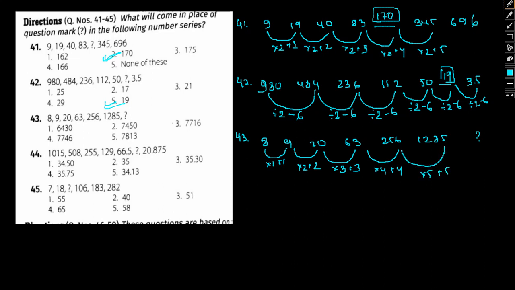So far this is satisfying. 256 into 5 plus 5 is 1285. Yes, it satisfies. So the last one would simply be 1285 into 6 plus 6. So what can we have over here?